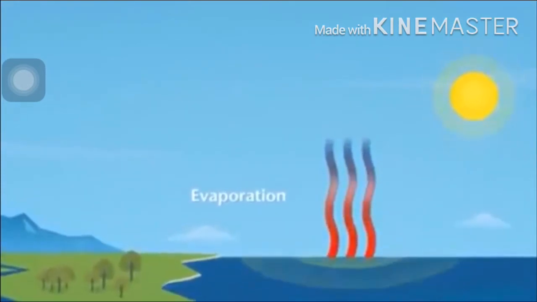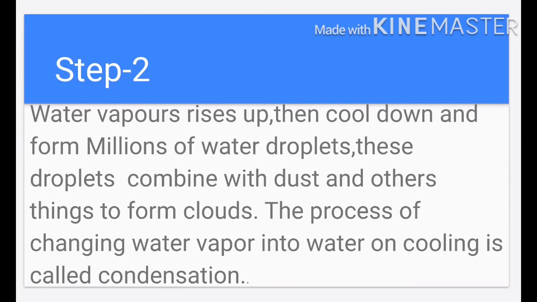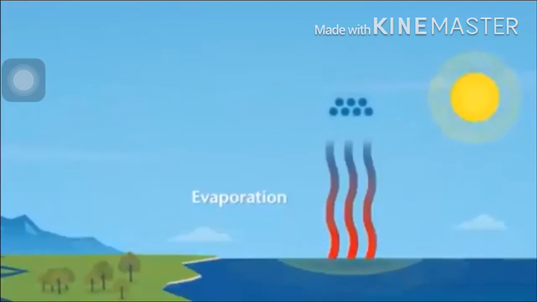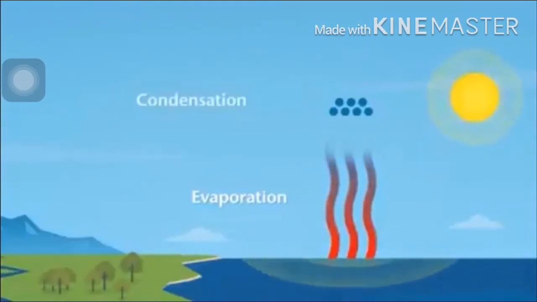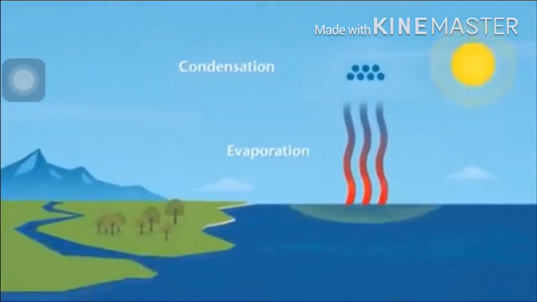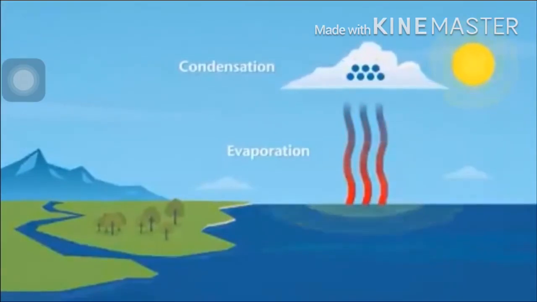So our next step is water vapors rise up, then cool down and form millions of water droplets. These droplets combine with dust and other things to form clouds. The process of changing water vapor into water on cooling is called condensation. Let's see here. After evaporation, the water condenses and forms the water droplets. When they come in contact with the dust particles, they change into clouds. There is a formation of clouds in the second step, that is the condensation step.